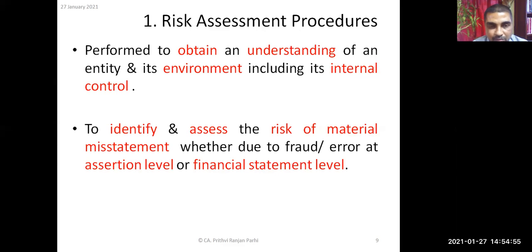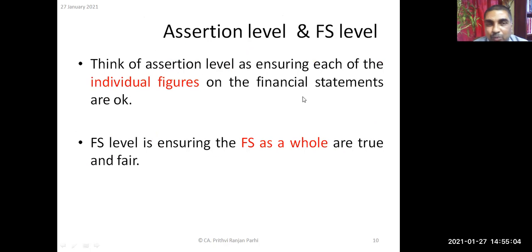Yes, sir. Okay. Now let me elaborate what is the meaning of this assertion level and financial statement level. Just now I elaborated it, but once again, let me try to explain it. When talking about assertion level, you have to think like this: you imagine as if you are ensuring each of the individual figures in the financial statements are correct or not.